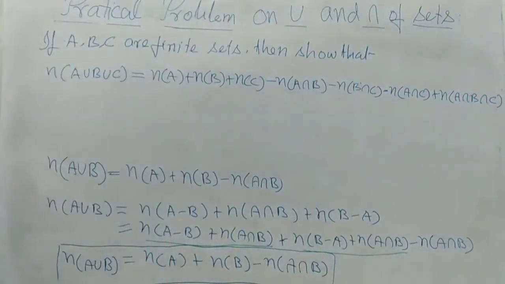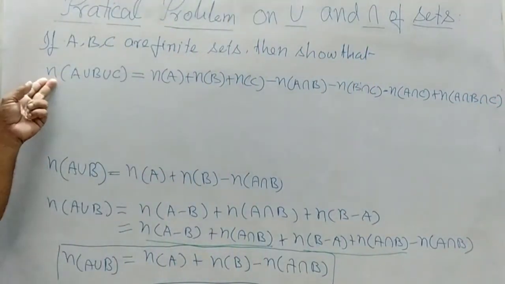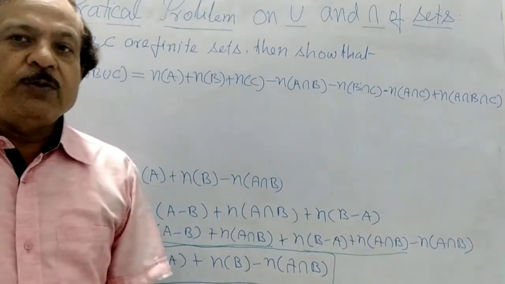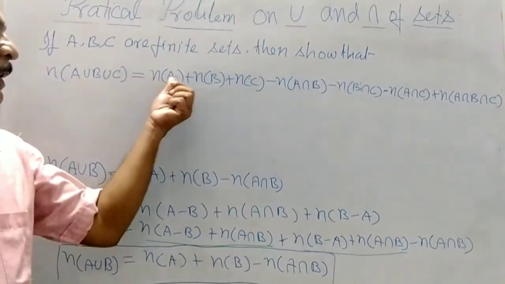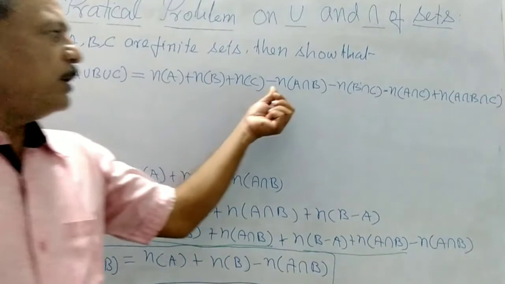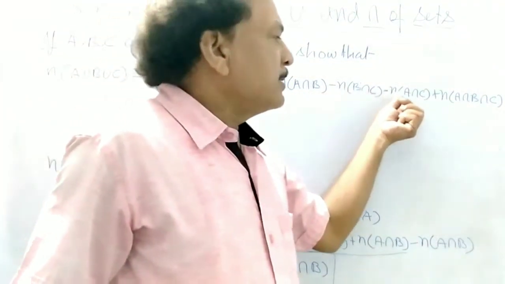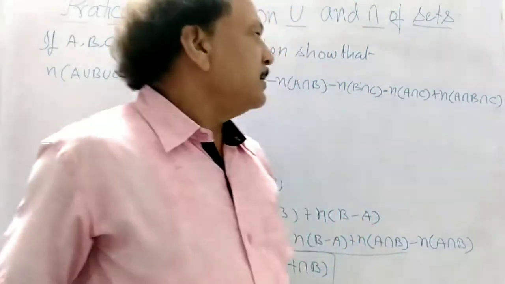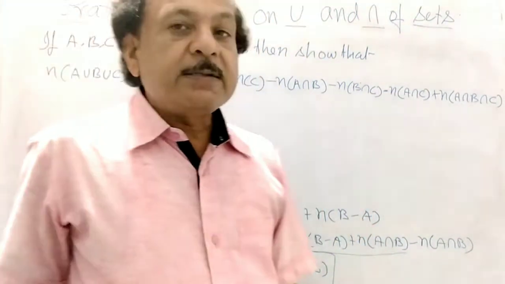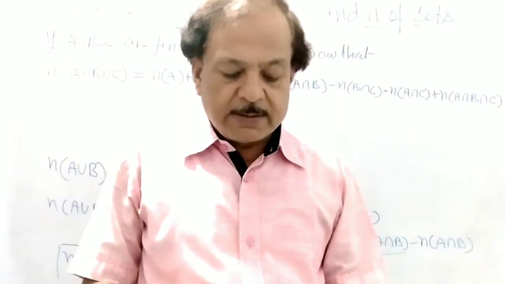So how do you show this formula? N(A union B union C) equals N(A) plus N(B) plus N(C) minus N(A intersection B) minus N(B intersection C) minus N(A intersection C) plus N(A intersection B intersection C).